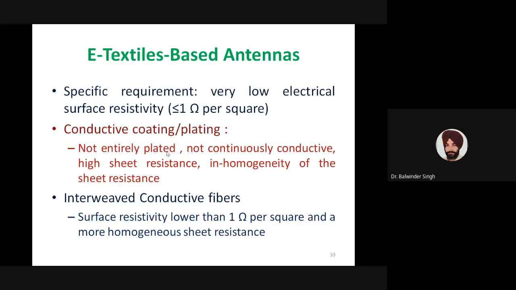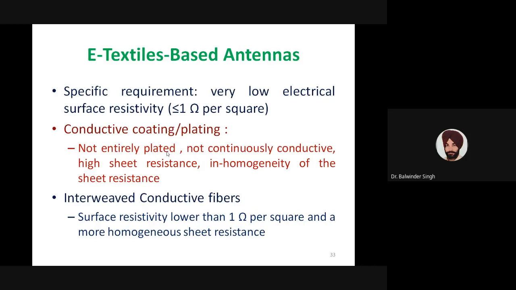But in terms of e-textile antennas, there is a specific requirement that there should be a very low value of the electrical surface resistivity. Typically, it should be less than 1 ohm per square meter. So this is a very specific requirement when we want to use this type of e-textile antenna. There are two major types of e-textile based antenna.